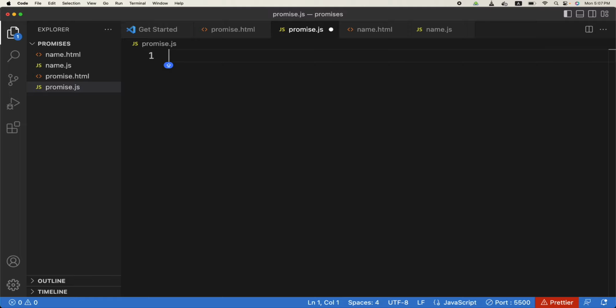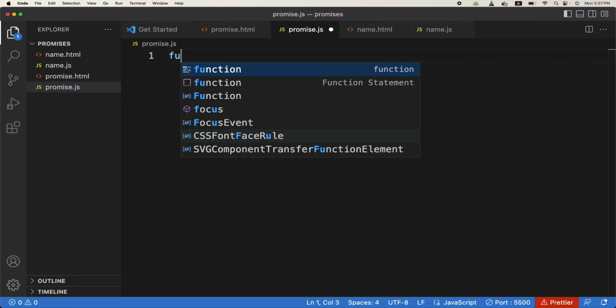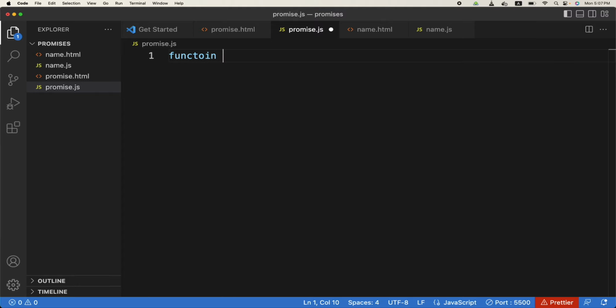Once it is ready, then he will give it to you. Similarly, we have promises for that purpose. So let's create a function. We can call it directly also, but for now we will create a function and call it promiseCreator. This function will create a promise for us.